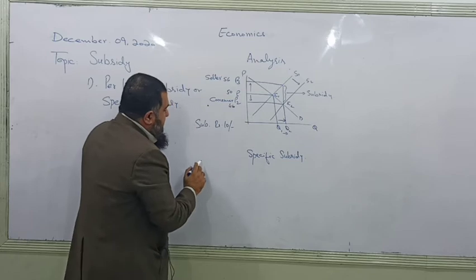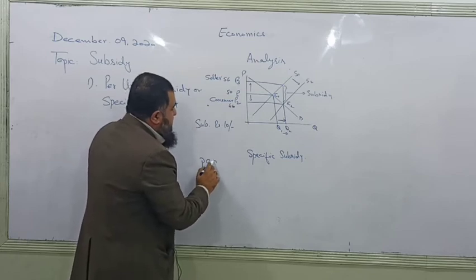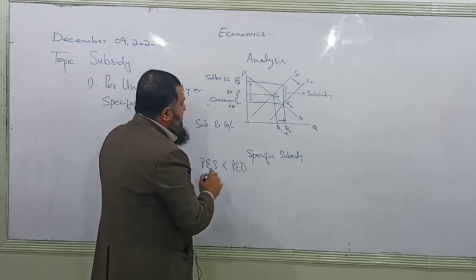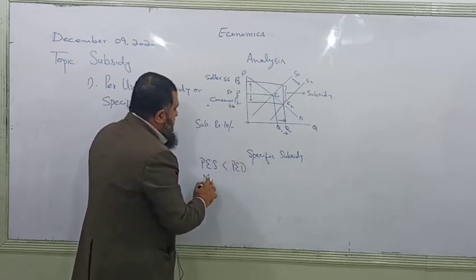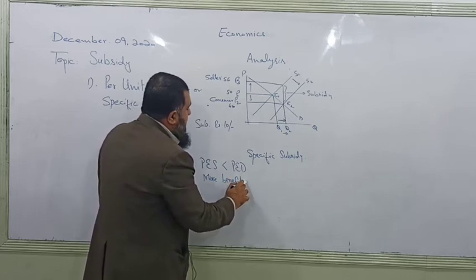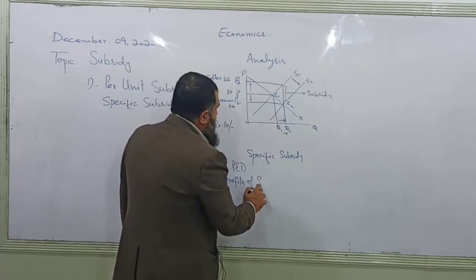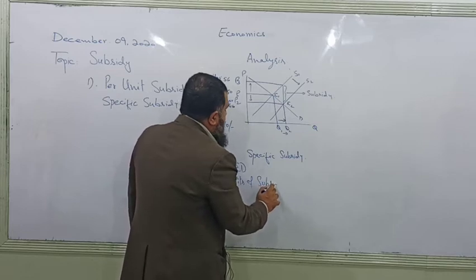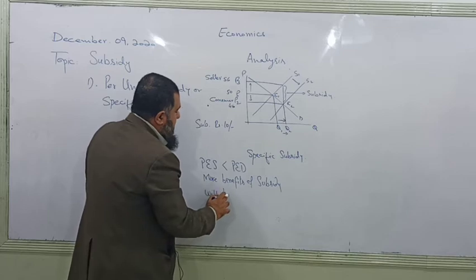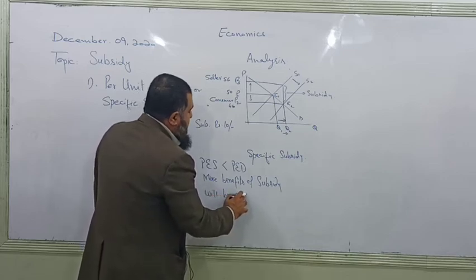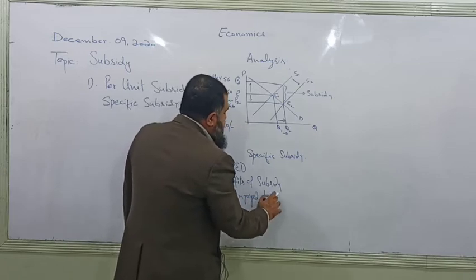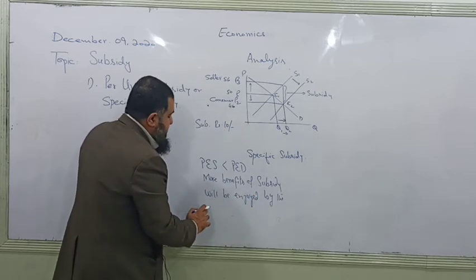Because when price elasticity of supply is less than price elasticity of demand, more of the benefit of the subsidy will be enjoyed by the sellers or producers.